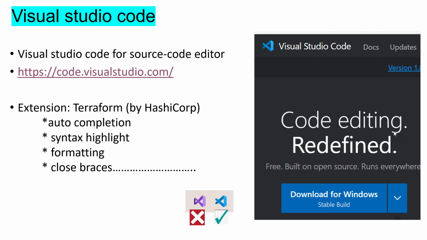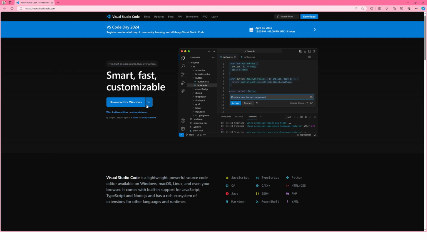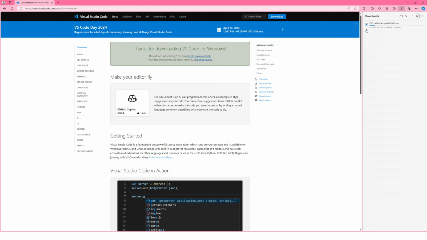So let's talk about Visual Studio Code installation. We need a source code editor to write the configuration file. The code editor of my choice is Visual Studio Code. You can download an editor of your own choice. So the link is code.visualstudio.com. You can go to this link. Then you can download based on your operating system: Mac OS, Windows, and Linux. I have Windows, so I'm going to do the Windows installation. Just hit the installation button. You see the file is downloaded. You just follow along.